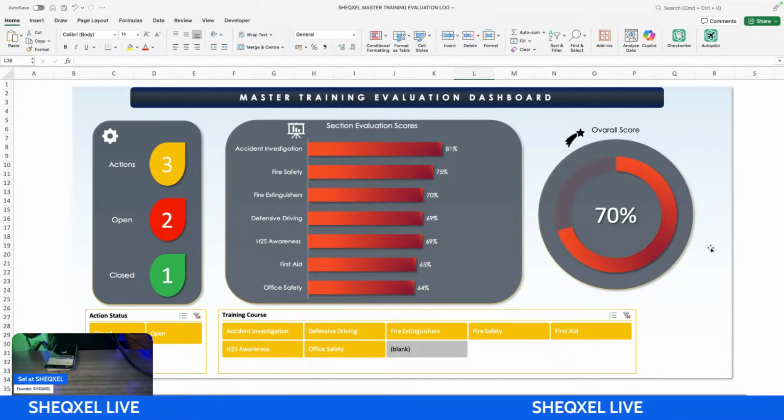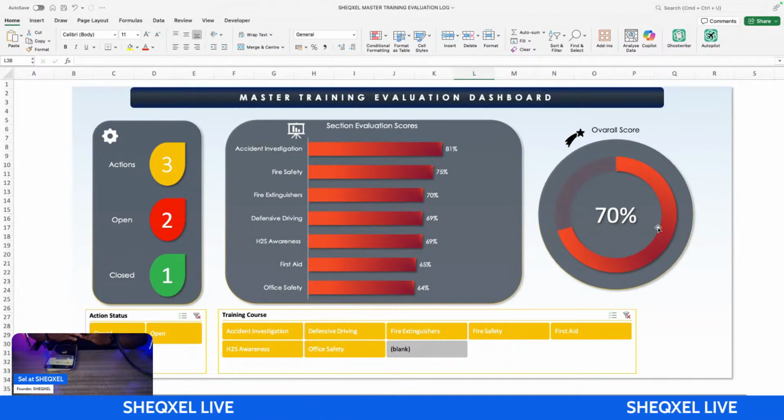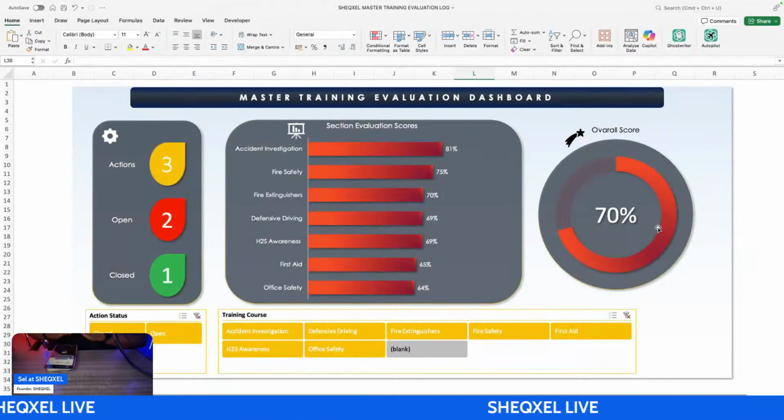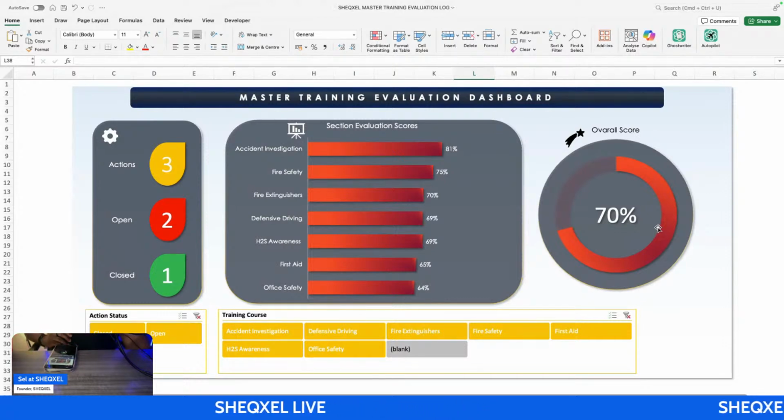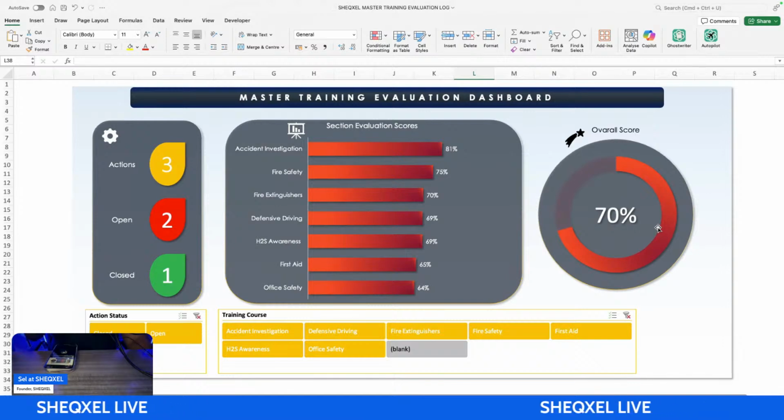We want to say that training evaluation as a process, we do that, and the current score is 70%. Now take note that most of our templates, you're able to generate a score. That score can be a key performance indicator. What it means is that at the beginning of the year, you can set a target that our training evaluation score will get 100%, which means that every training that you do, workers must be happy.